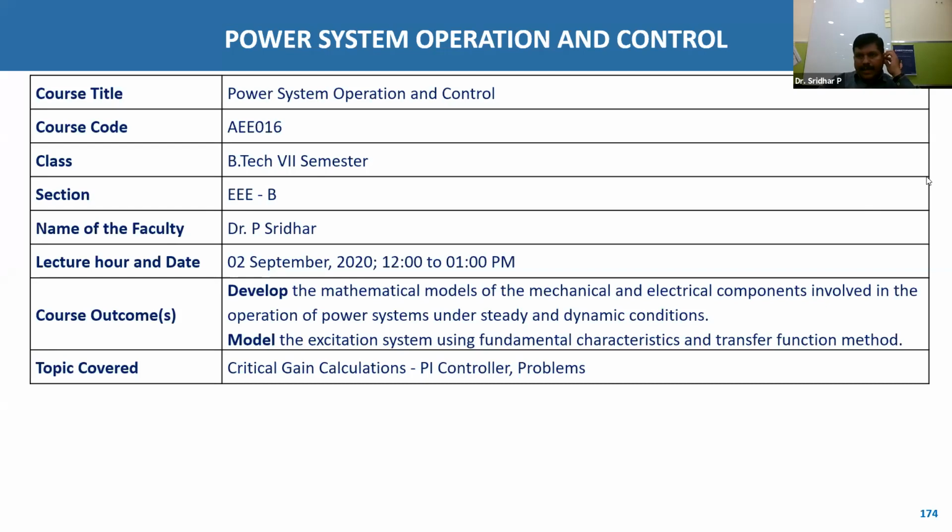Yeah, today, as we discussed yesterday, I am going to discuss the gain calculations, critical gain calculations, and some associated problems of PI controller. These derivations are very important, and nowhere else can you find these derivations. But problems are very important. Those will come from these critical gain calculations and two area control, the uncontrolled case and controlled case.